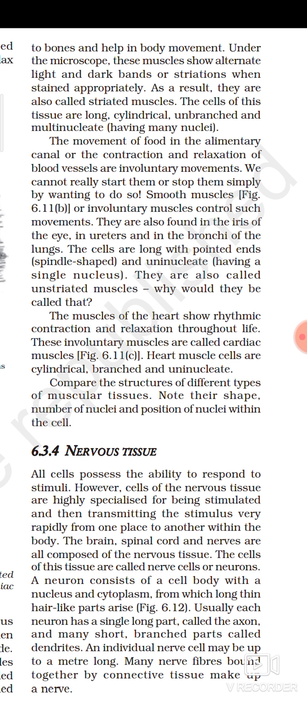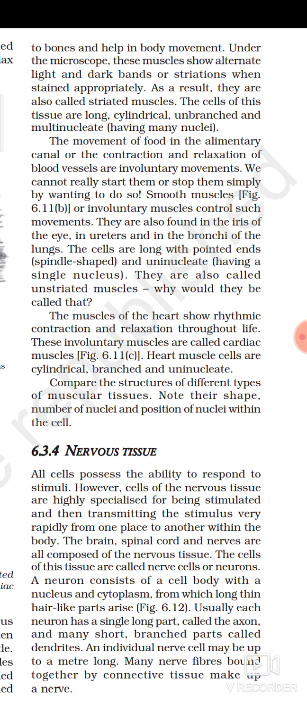The muscles of the heart show rhythmic contraction and relaxation throughout life. From the day we are born until death, the heart is continuously working. And when the heart stops working, what will happen? A person will die. So it is continuously working with rhythmic contraction and relaxation throughout life. These involuntary muscles are called cardiac muscles, and the muscles of the heart have a special name, that is cardiac muscles.